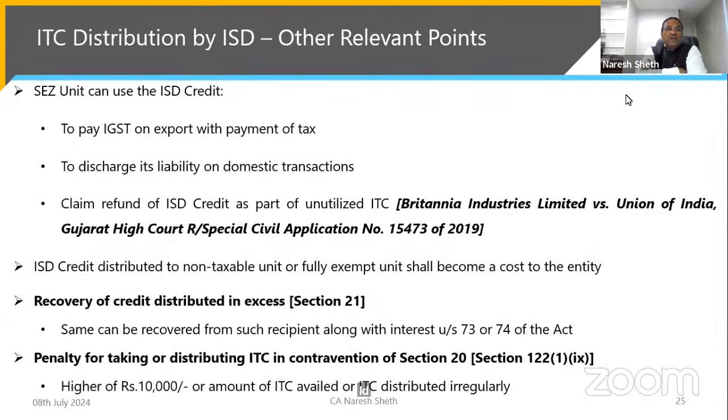And similarly, is the case for an SEZ unit.